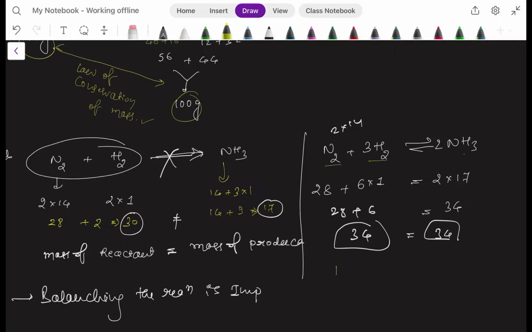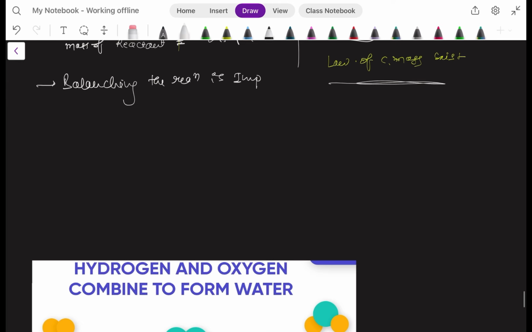Therefore here the law of conservation of mass exists. So if you don't balance the reaction, it won't show the law of conservation of mass. But if you balance the reaction, then the law of conservation of mass exists. Three important points are there here that you have to remember for this law of conservation of mass.